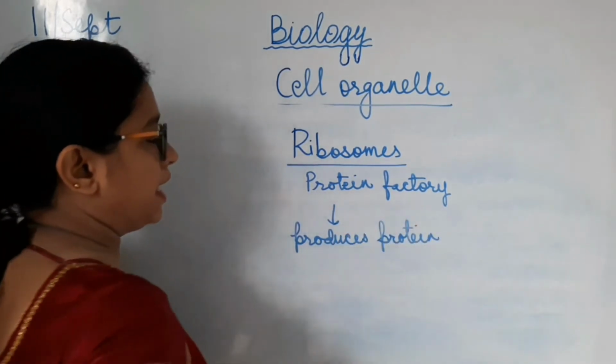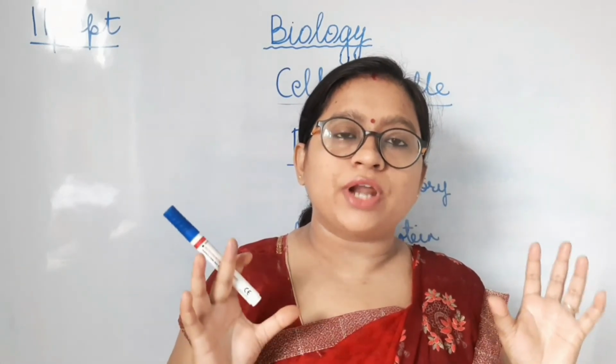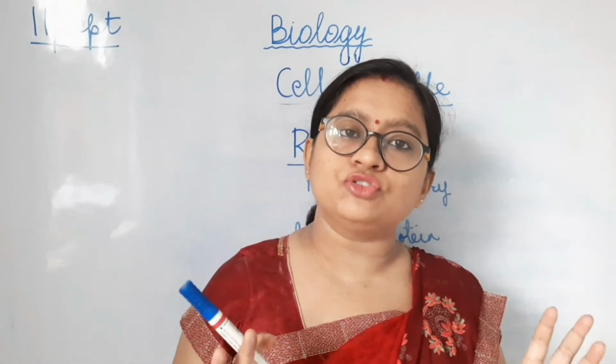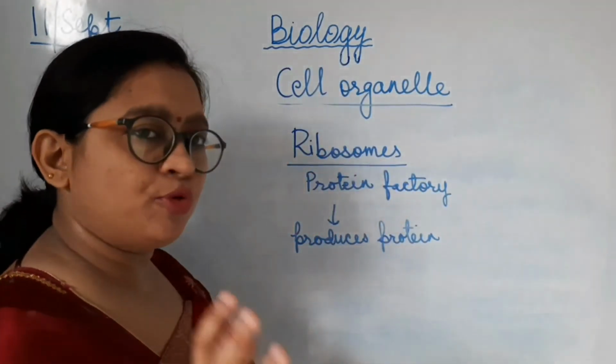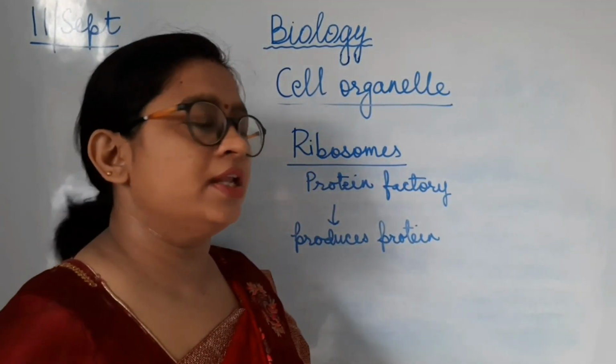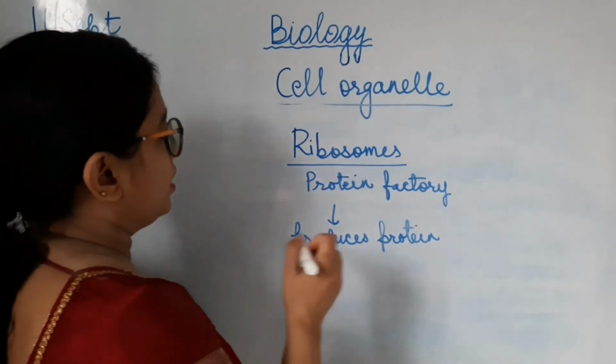As we have seen, the mitochondria contain their own ribosomes, the plastid contain their own ribosomes, and ribosomes are also present in the rough endoplasmic reticulum. So what are they? They are small granules present inside the cell, and they synthesize proteins. So ribosomes are the cell organelle responsible for the synthesis of protein. Whatever protein is required anywhere in the cell is produced by the ribosome.